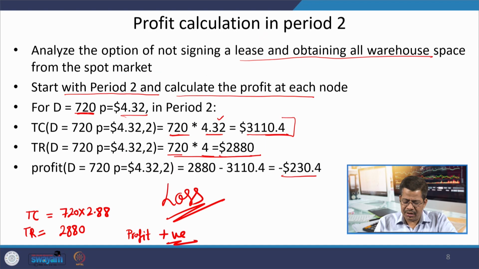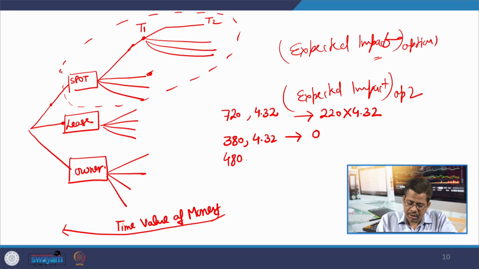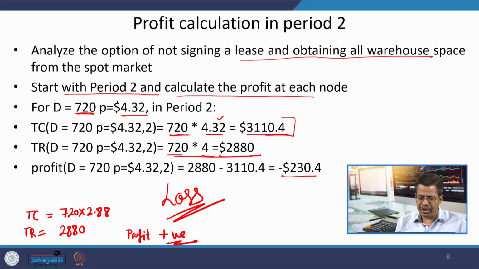There are cases like 482.88, again it is 0. Whenever it is more than 500, only in that case will there be a cost applicable in option number 2. So, now once we have calculated the impacts for all the branches for period number 2, let us go back to the time machine and see what is the net present value of all these future cash flows. So, let us see how we are going to do that.